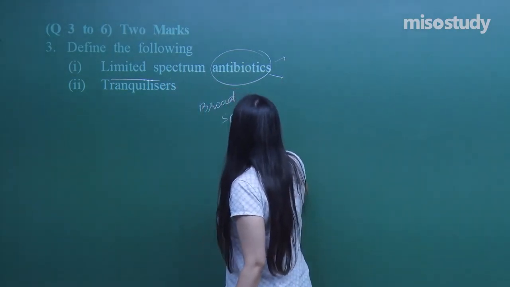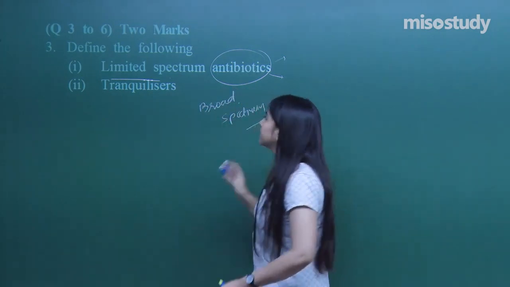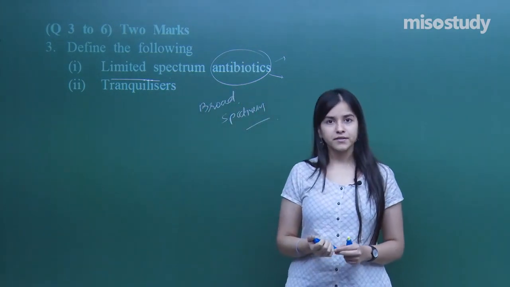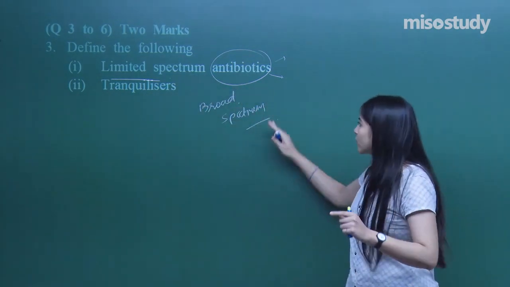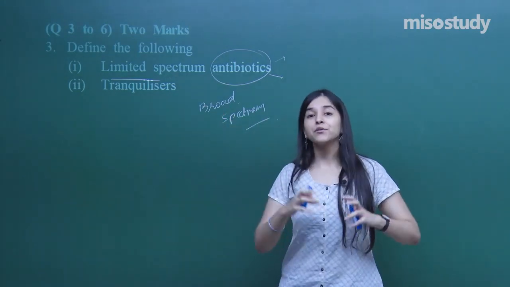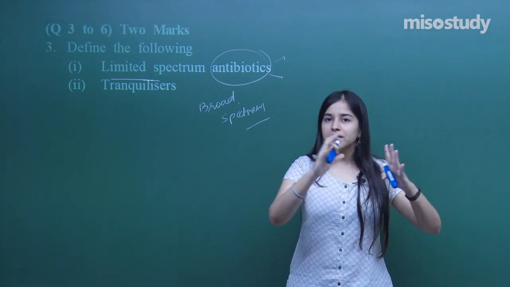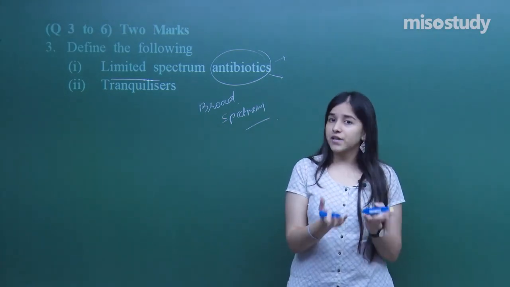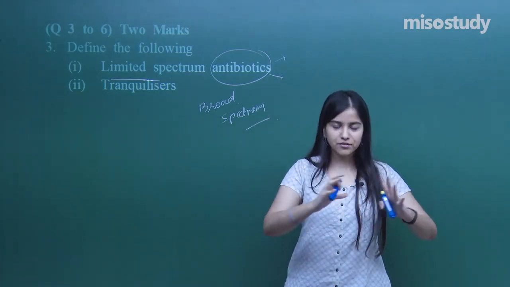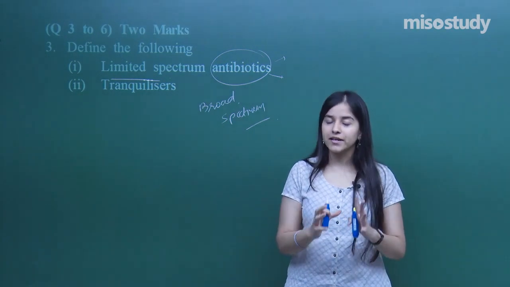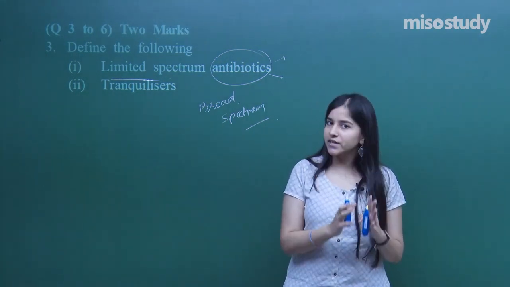Even if you are having confusion about what limited spectrum is, you can just think about the broad spectrum. Then you can get an idea that broad will be covering as many microorganisms as possible, an entire range of microorganisms upon which it can work.